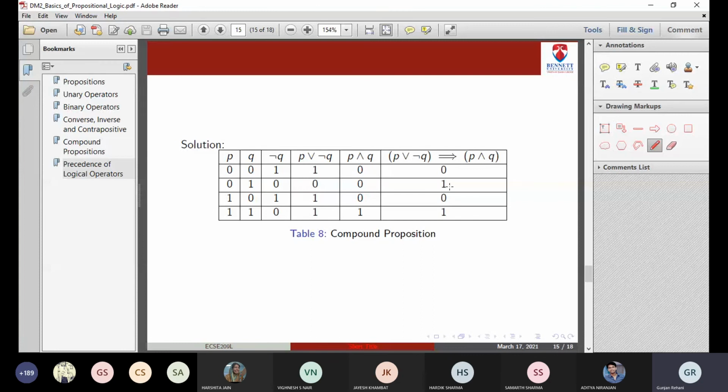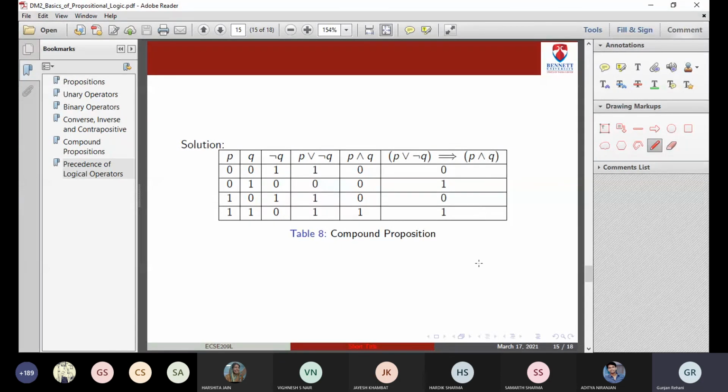That is why for the second row we have 1. In the third case, left hand side is 1, but right hand side is 0. That is why 0 on the implication. In the fourth case, left hand side is 1 and right hand side is also 1. That is why 1. That is how we do the implication. Implication says whenever left hand side is 0, the implication will be 1. Whenever left hand side is 1, for the implication to be 1, right hand side must also be 1.